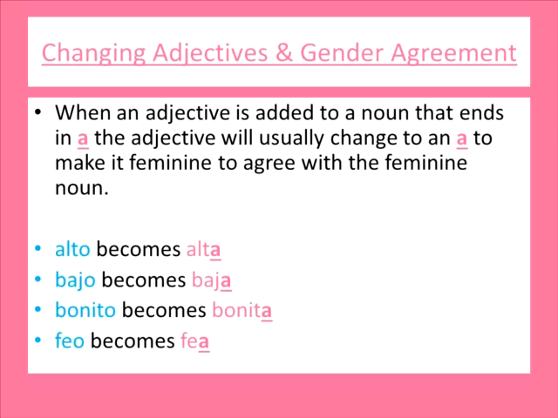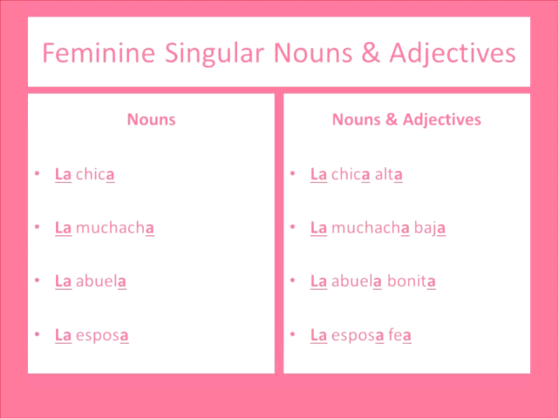So, when an adjective is added to a noun that ends in A, the adjective will usually change to an A to make it feminine to agree with the feminine noun. So, alto becomes alta, bajo becomes baja, bonito becomes bonita, and feo becomes fea. So here are some examples. La chica, the little girl. La muchacha, the older teenage girl. La abuela, the grandmother. La esposa, the spouse or the wife.